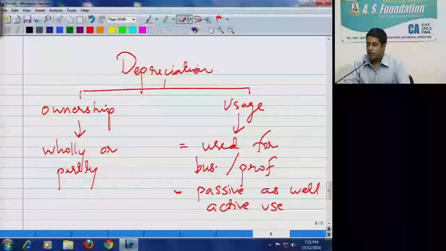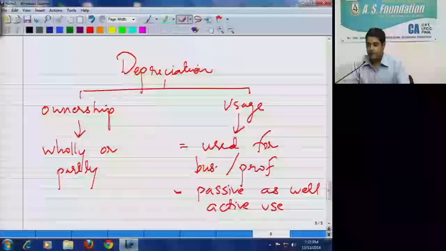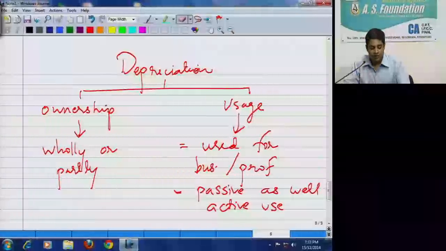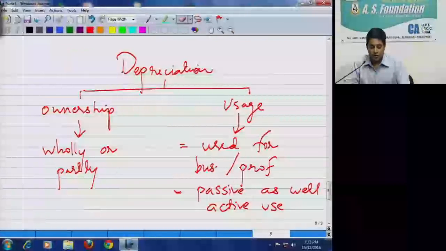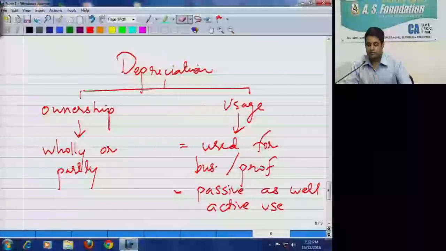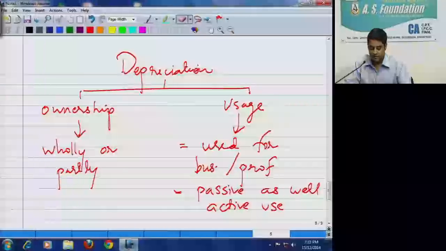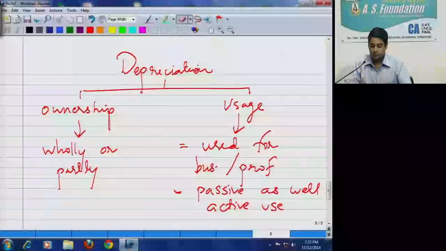Therefore, the lessor will be eligible for deduction as the asset is owned by it, as well as it is used for the business.